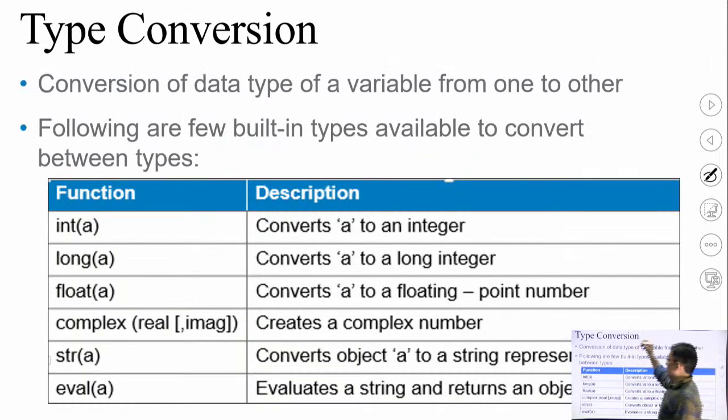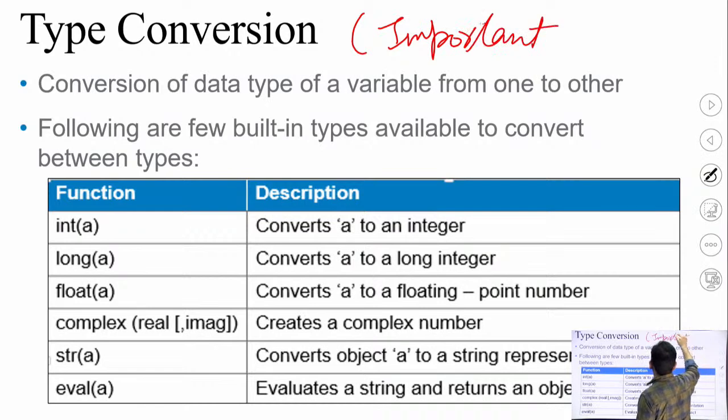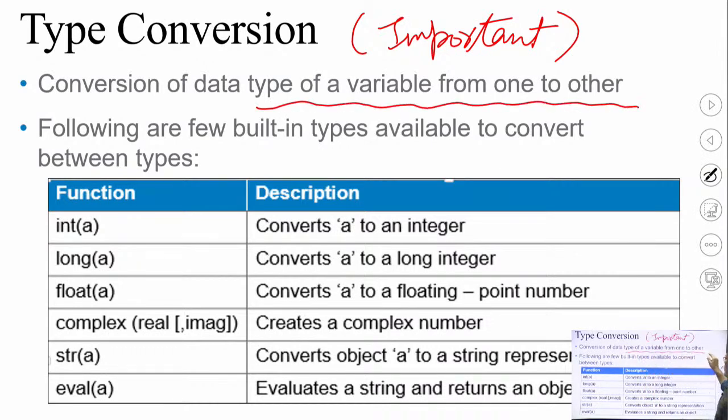Now type conversion is a very important topic: how to convert from one type to another. You have to understand it very carefully. It is the conversion of the data type of a variable from one type to another. Say you have stored some value in a variable as integer type and you want to change it from integer to long integer or from integer to floating point.